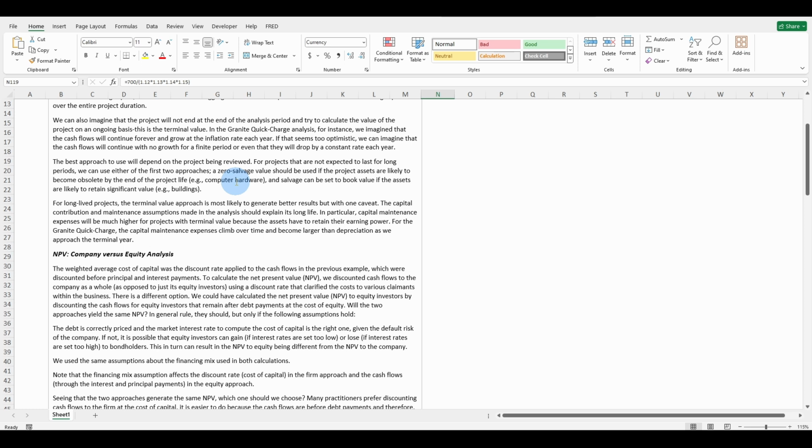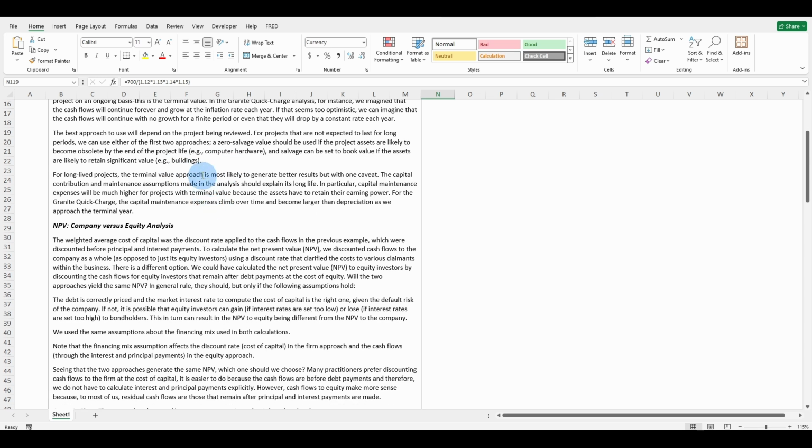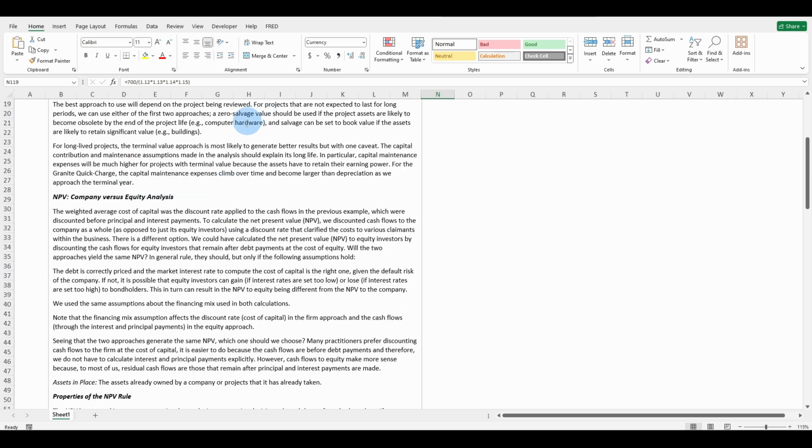For projects that are not expected to last for a long period, we can use either one of the first 2 approaches. A zero salvage value should be used if the project assets are likely to become obsolete by the end of the project life, e.g. computer hardware, and salvage can be set to book value if the assets are likely to retain significant value. For example, a building.